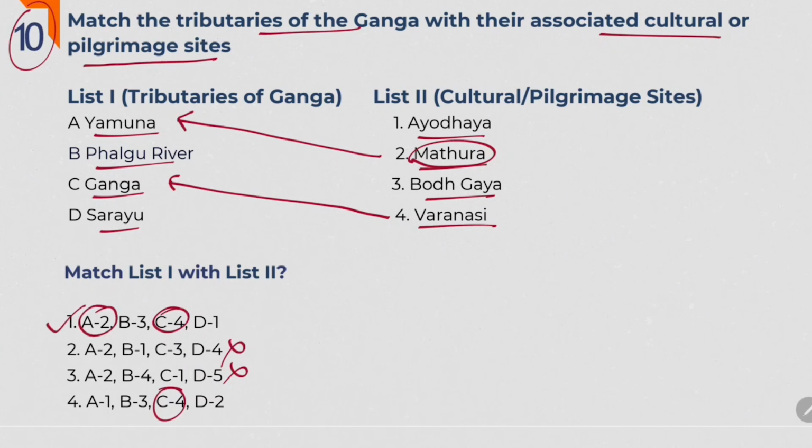Anyhow, we'll see the other options also. Falgu river. Bodh Gaya is located in Bihar. Here only Lord Buddha got enlightenment. It is along the Falgu river. Actually, the other name of Falgu river is Niranjan river.